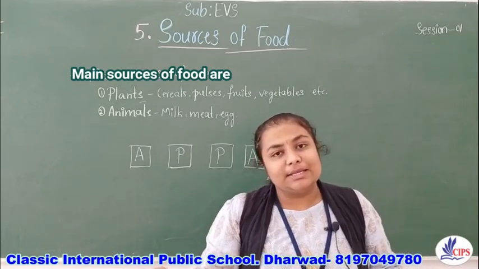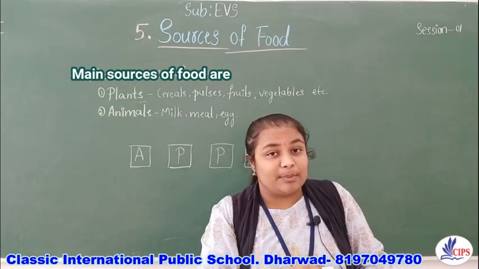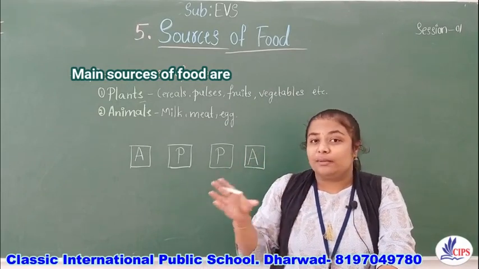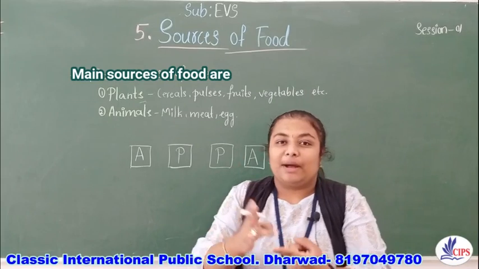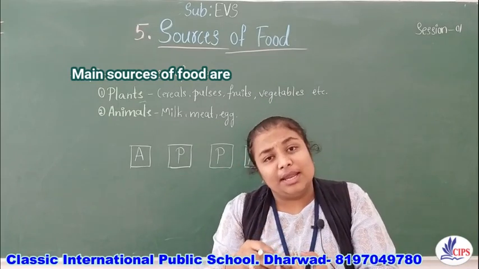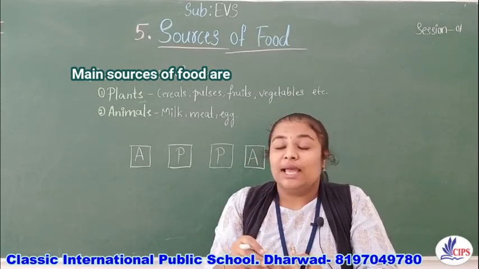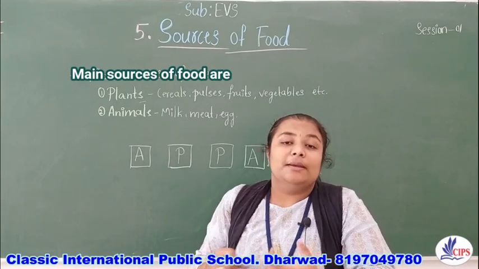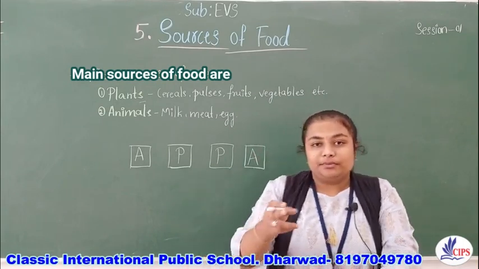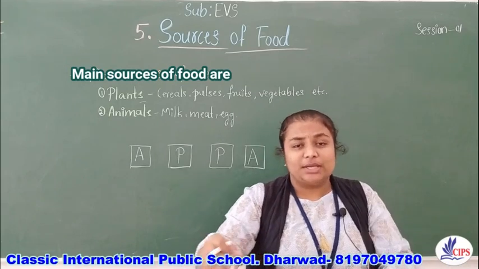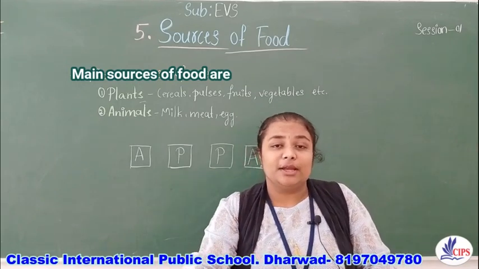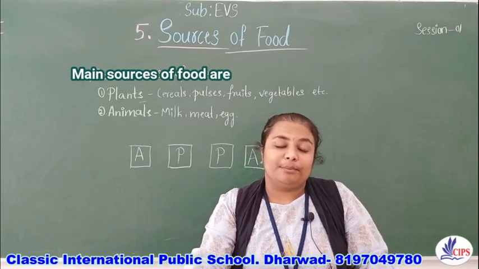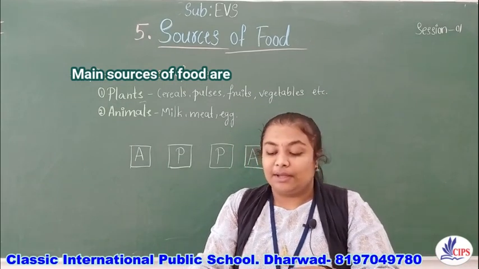I told you that these cereals and pulses are the seeds of the plant. So we are eating many parts of the plant. Like palak and coriander, these are the leaves of the plants. Beetroot, carrot, radish are the roots of the plant. And onion, potato. Potato is the stem of the plant. Like that, we eat different parts of the plant.